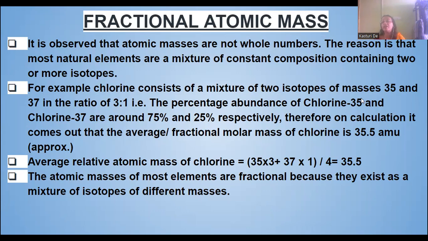How do you find the average relative atomic mass of chlorine? It is 35 into 3 plus 37 into 1. We are converting the ratio into actual mass. So the average relative mass is equal to 35 into 3 plus 37 into 1, divided by 4, since 3 plus 1 is 4. That means it is 35.5.